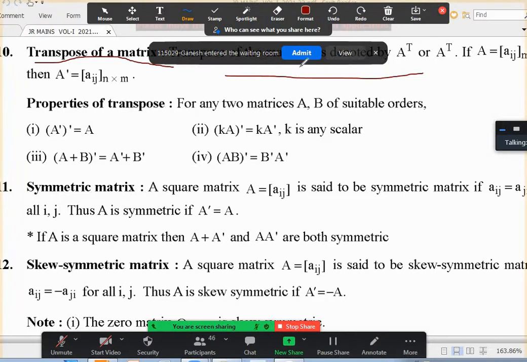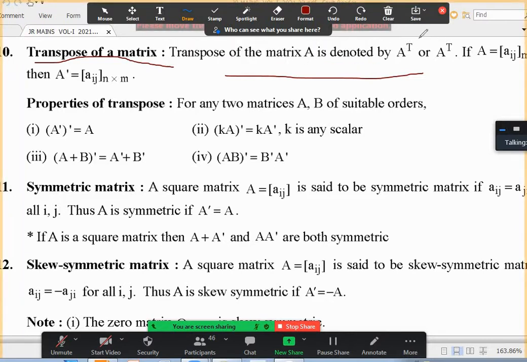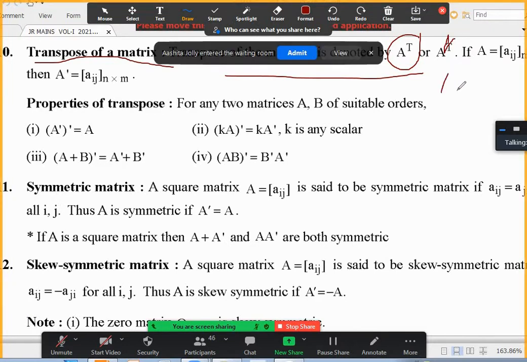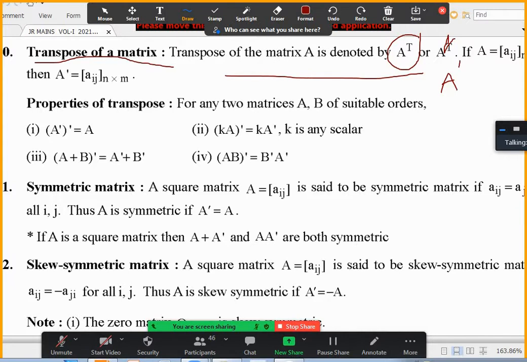Okay. Anyway, some typing I have to correct. This is A transpose. Here it should be A dash, A and dash, A transpose like this. Here it should be Aij and this should be Aji. This is also some small typing mistake. I have to correct it. Okay.